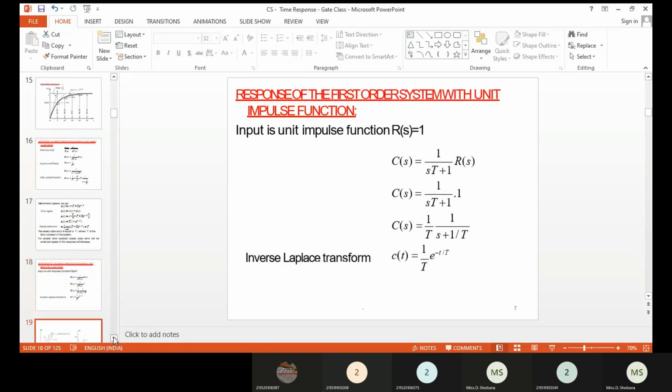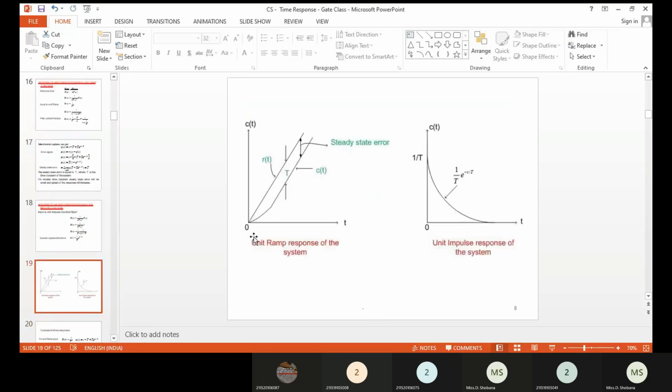Okay, so here you can see the responses for the unit ramp as well as impulse. For the unit ramp, you will get a linear variation. Okay, so if you have any error, then you get the steady state error as this deviation.